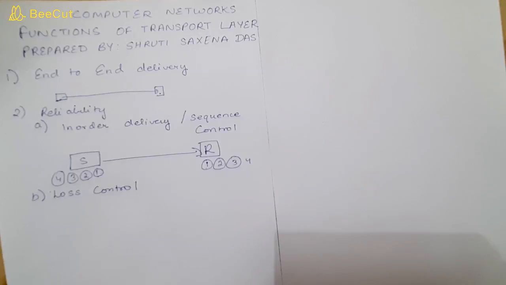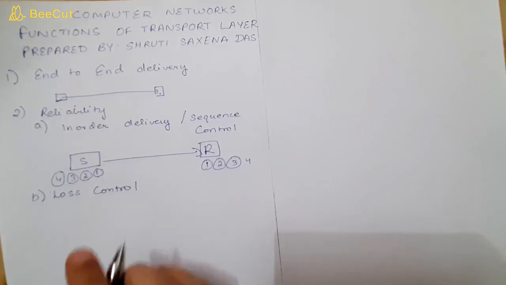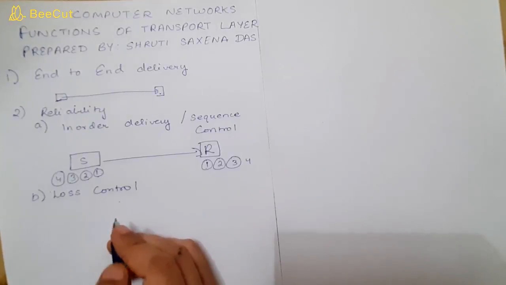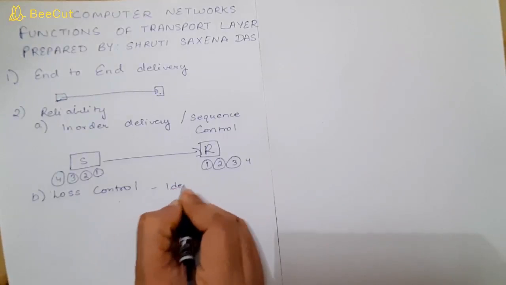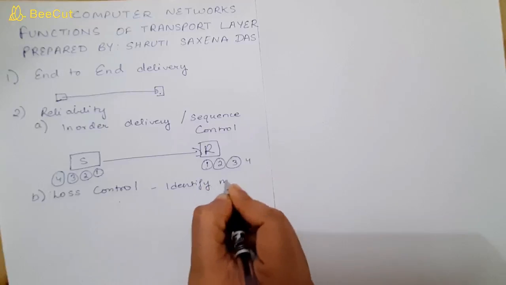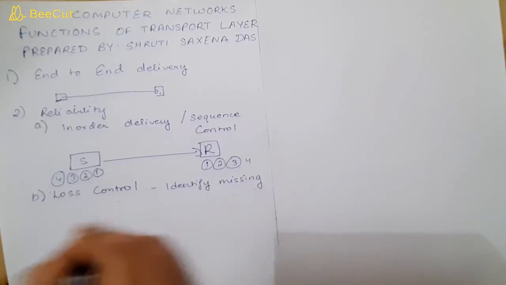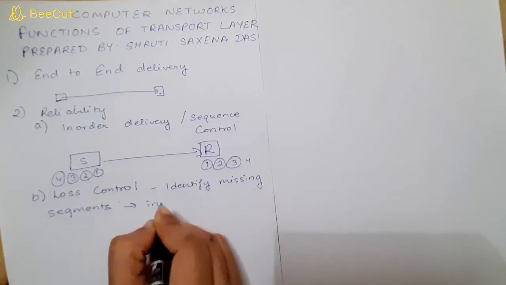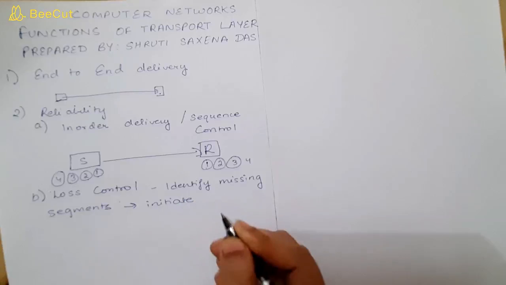Here it is just like a telephone. Whenever we want to communicate with another person through telephone, first of all you need to call that person. Once the call is established, once the connection is established, only then communication is started. So here also loss can be controlled using TCP by identifying missing segments. First you identify the missing segments, and once they are identified, we can initiate retransmission for those missing segments.